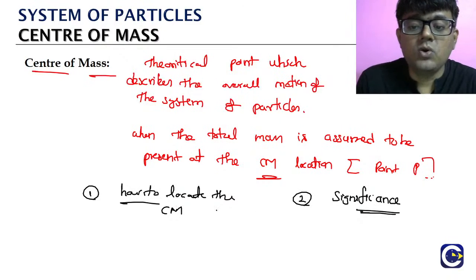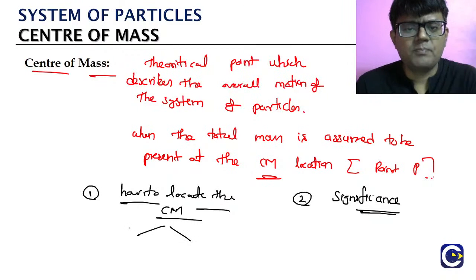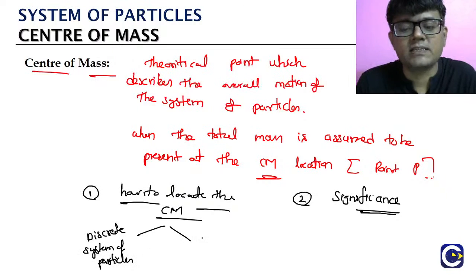Here, to locate the center of mass we will have two separate approaches. First we will see how to find the center of mass for the discrete system of particles.